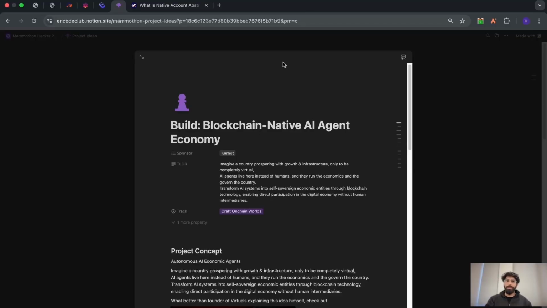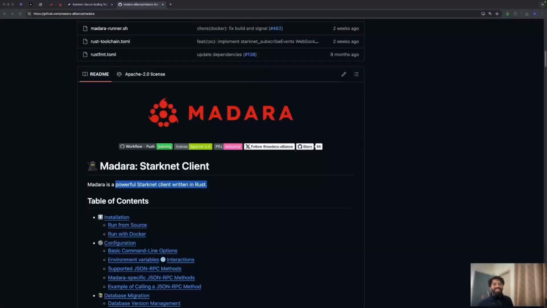All right, guys, now it's time to talk about Madara. Madara is a powerful Starknet client written in Rust, and that means it's a full node as well as a sequencer. So, what is Madara exactly? Think of it like this: whenever you're doing a transaction on a blockchain, it's being handled by someone. That someone is Madara. Let's go deeper.